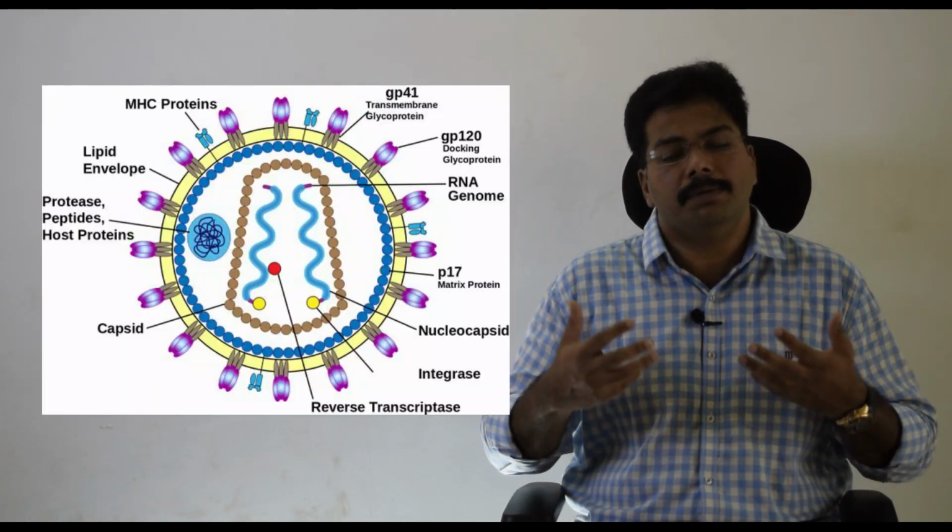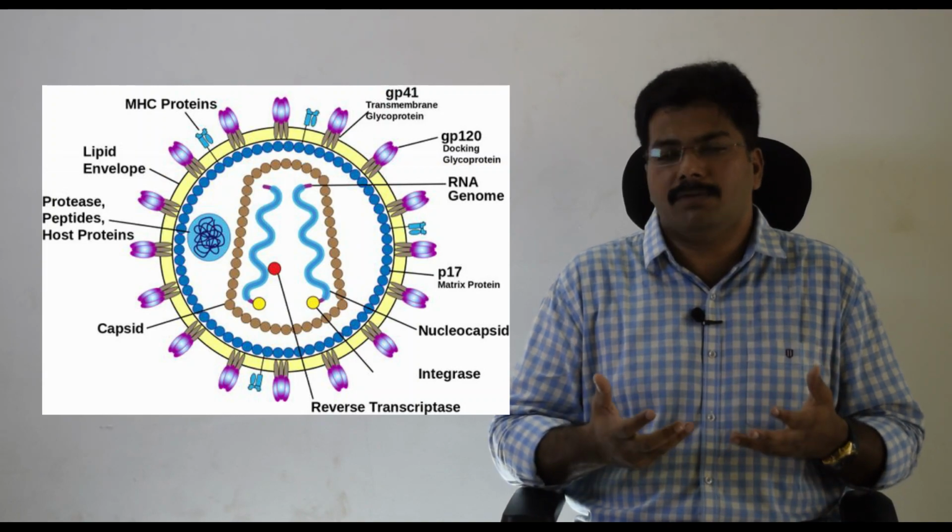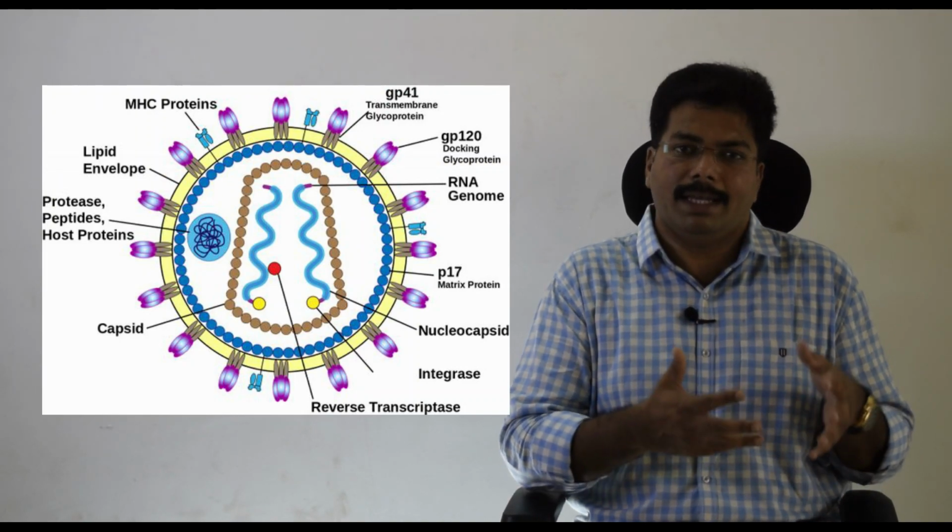The next one is pandemic. This word we are familiar with now, because we call COVID-19 a pandemic, meaning a huge population is affected throughout the globe. Another example of a pandemic is HIV. Throughout the globe, many people are affected irrespective of what geographical area they belong to. And the last one is sporadic.